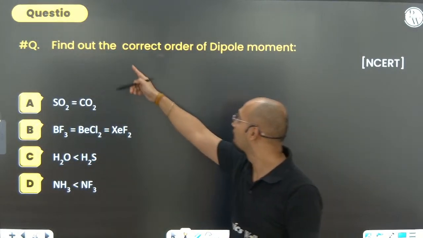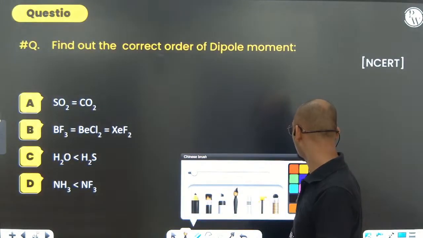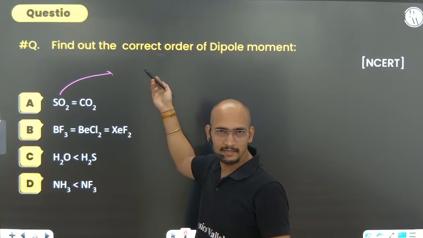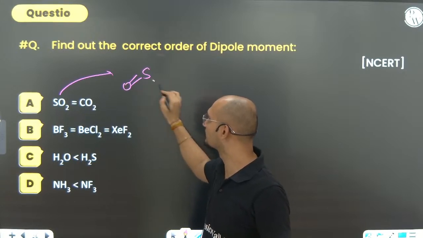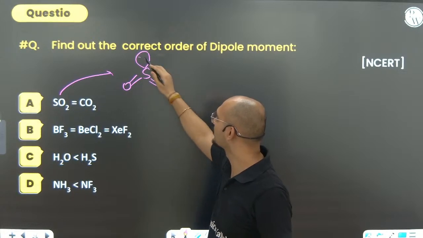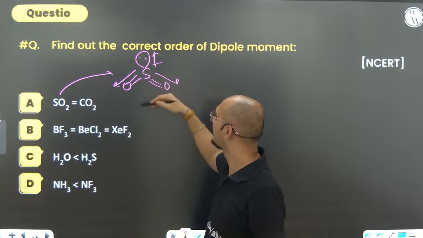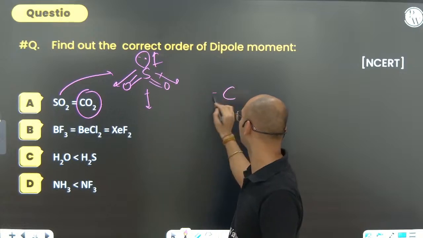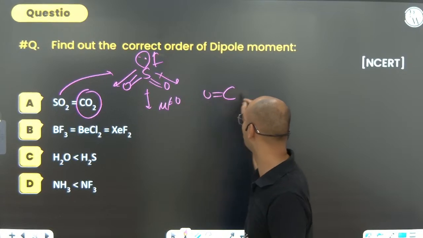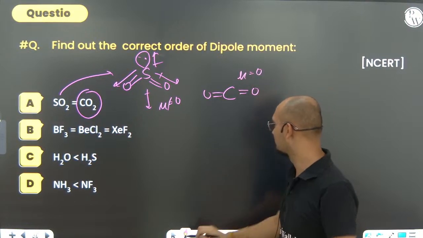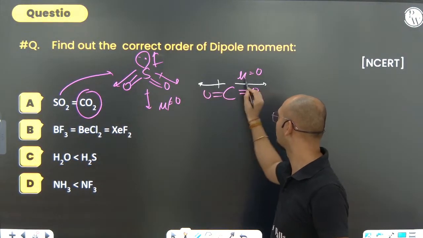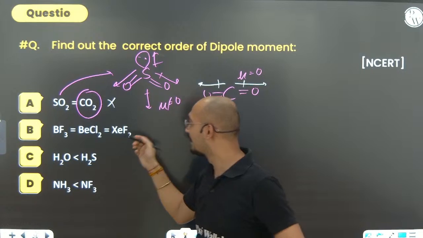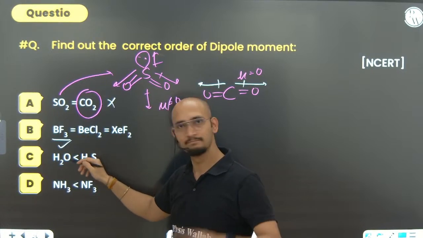This is a PYQ. Find out the correct order of dipole moment. Can you see SO2 equals CO2? Talk about SO2. It is again sp2. I hope you all can see that here it is going to be something like that. So there is going to be mu 1, mu 2. No, because for CO2, if you talk about C, mu is non-zero in SO2, while in CO2 mu is going to be 0. The reason being carbon to oxygen, both of them are going to cancel each other. No, it is wrong. Next, BF3 equals BeCl2 equals XeF2. Can you see BF3 is, yes, symmetrical. Correct.